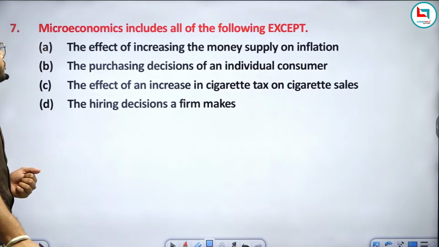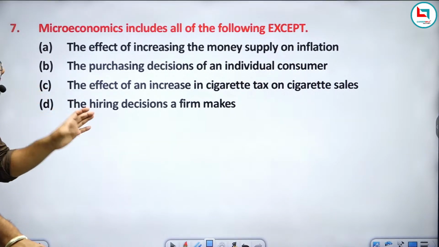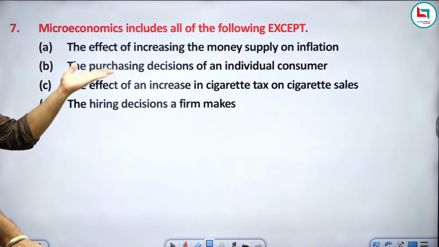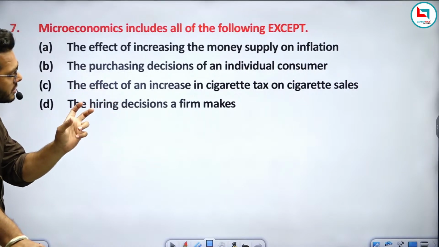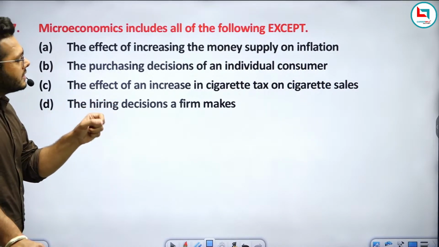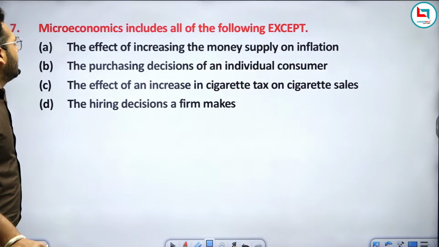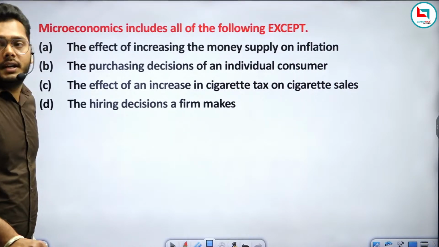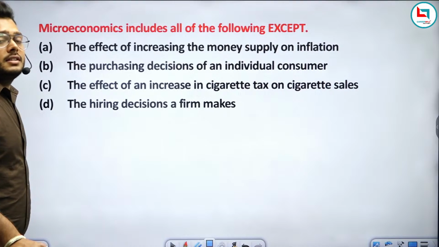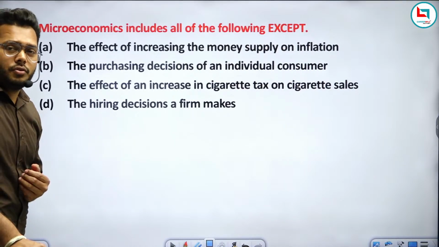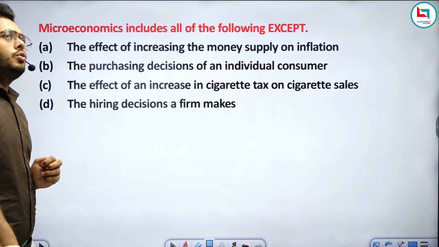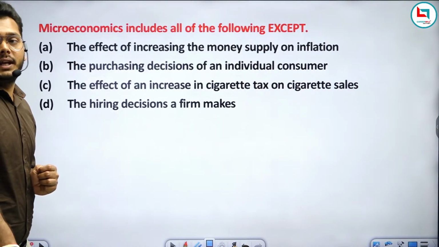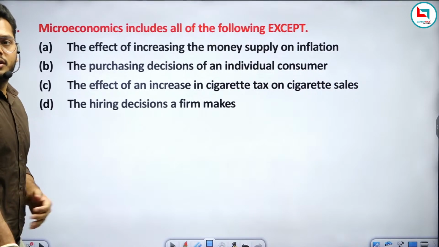Now the next question is question number 7. Microeconomics includes all the following except: the effect of increasing the money supply on inflation, the purchasing decision of an individual customer, the effect of an increase in cigarette tax on cigarette sales, the hiring decision a firm makes. It means the question is asking a very basic level question. This question was already asked in your SSC CGL 2018 or 19 prelims. So just answer this question.